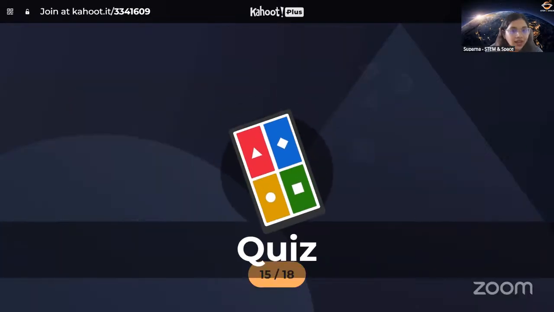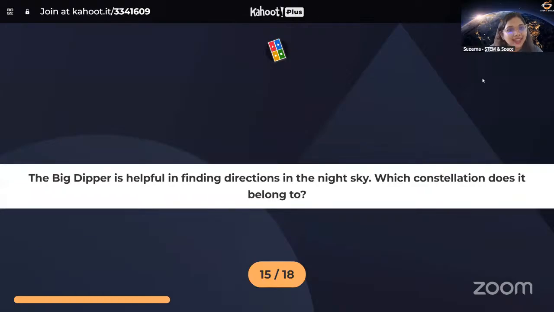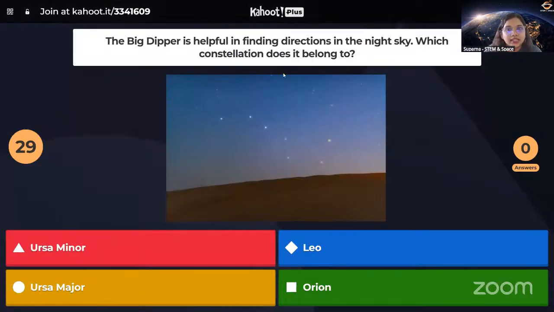Let's see our 15th question for double points again. So you will get a lot of points like this. The Big Dipper is helpful in finding directions in the night sky. Which constellation does it belong to? So see, we need Big Dipper for finding Polaris, when we use Cassiopeia also. But which part of the constellation is this?